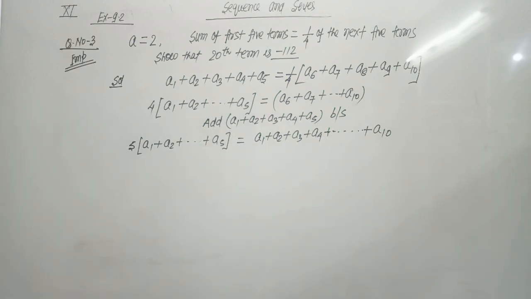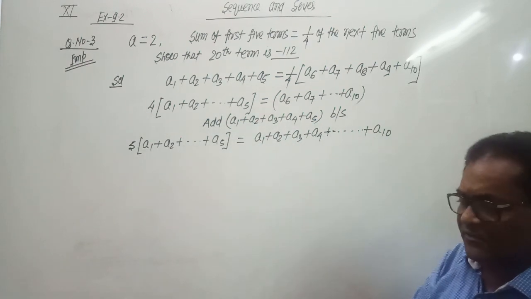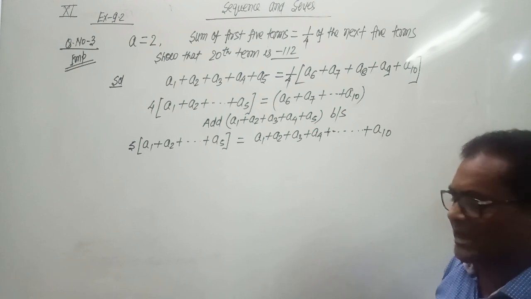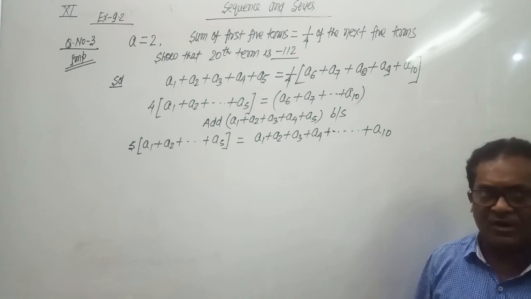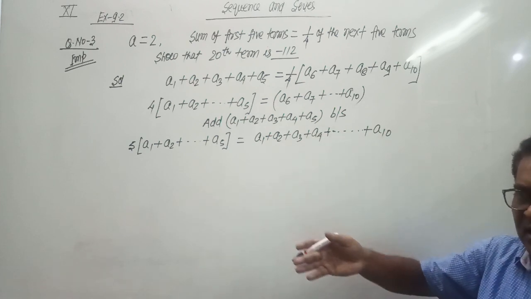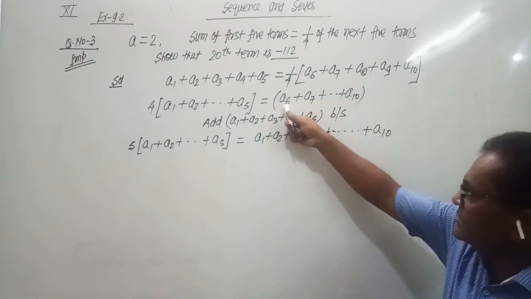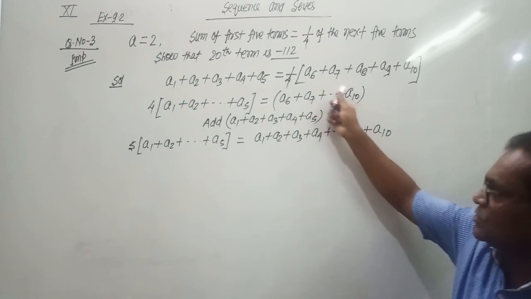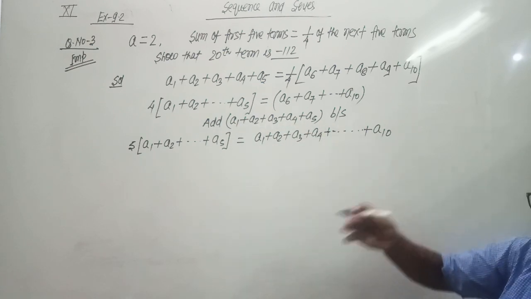So why do we add to both sides? Because the formula for finding the sum to n terms is from the first term to the nth term, not from 6 to 10. The formula means 1 plus 2 plus 3 up to n terms. To make it start from the beginning, we add the first 5 terms on both sides.